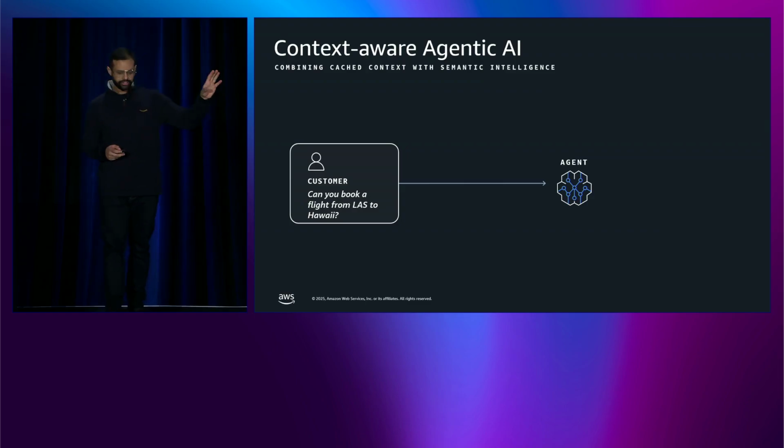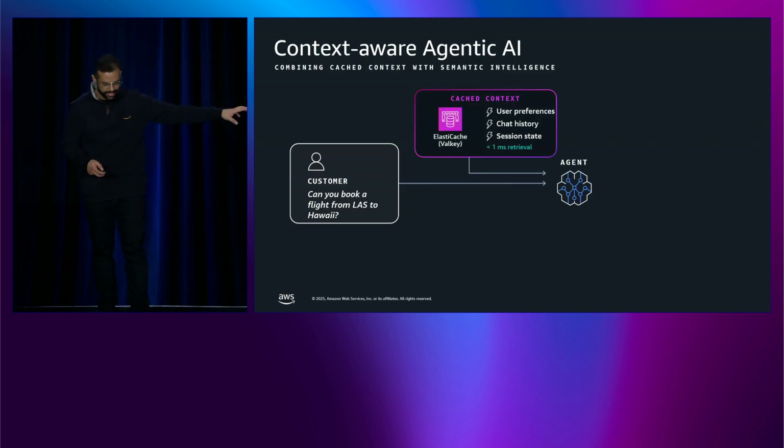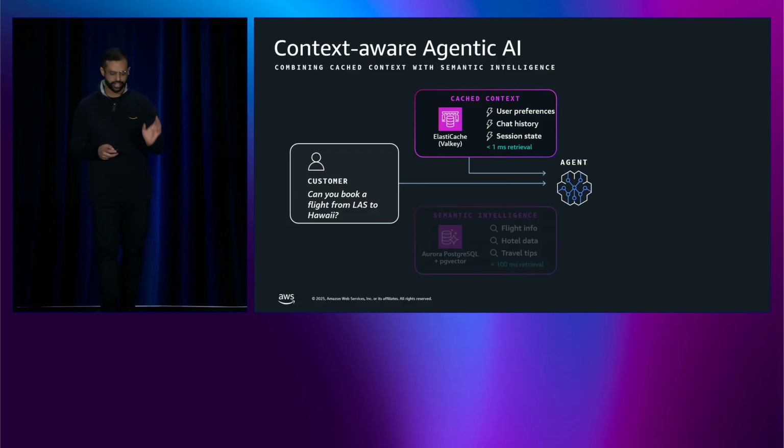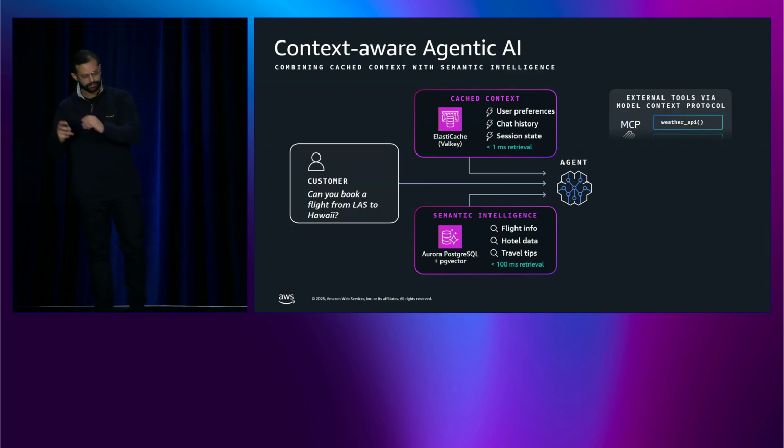So same travel question as before. The agent retrieves cached context, in this case from Valkey, all in parallel, remember. So HGetAll for user profile, LRange for conversation history, GETs for session state. Sub-millisecond retrievals, super quickly you assemble your complete user context. Simultaneously, we are doing a semantic search against Aurora. Query vectorization, similarity search, this will typically be in 2-digit milliseconds. User personalization from Valkey, domain knowledge from Aurora.